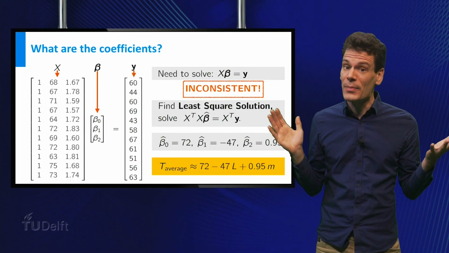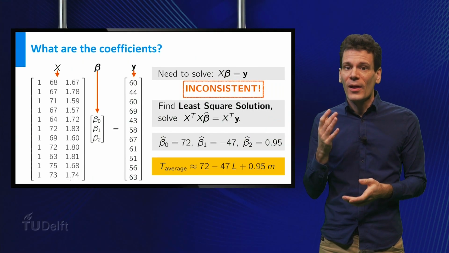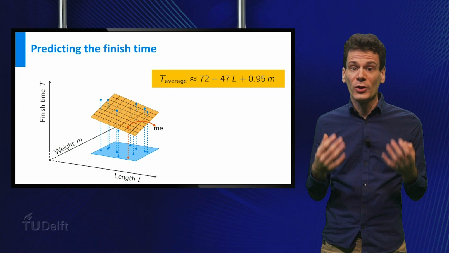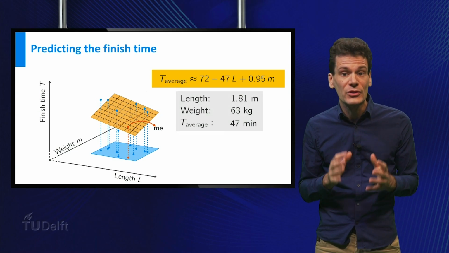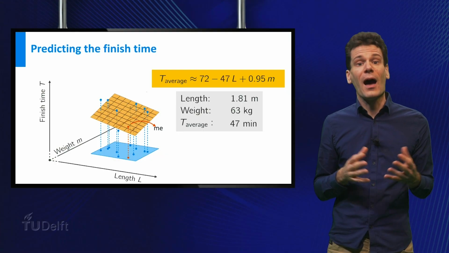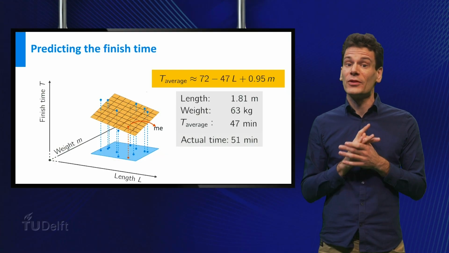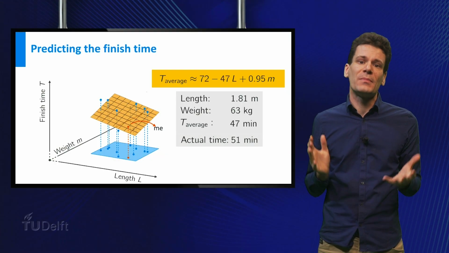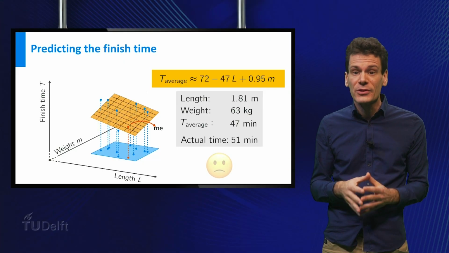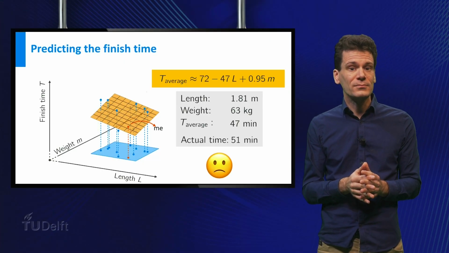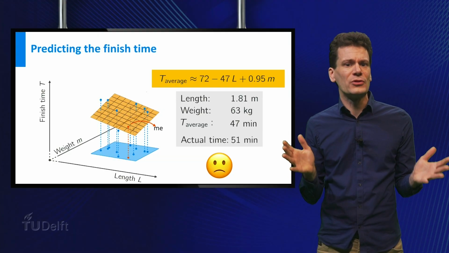So what can we say about my finish time? Well, given my length and weight, the model predicts an average finish time of 47 minutes for people of the same length and weight as me. However, my actual finish time is 51 minutes, so it seems my friends were right. If you compensate for length and weight, I was actually slower than average. Let's ignore that and focus on the math.